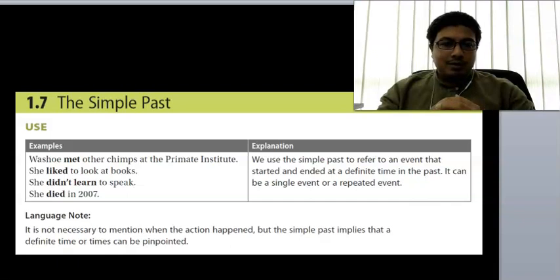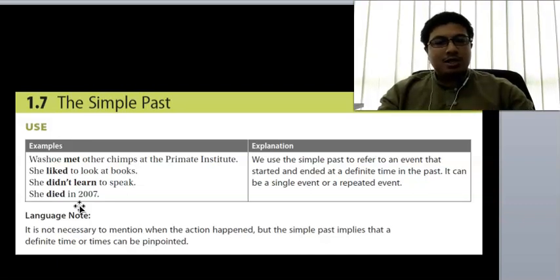So those are the words that show the action happened in the past. So like she died in 2007, or she died yesterday, or she died last month. So with simple past tense, there are words that you use, like yesterday, last week, or last month, that suggest it happened in the past.